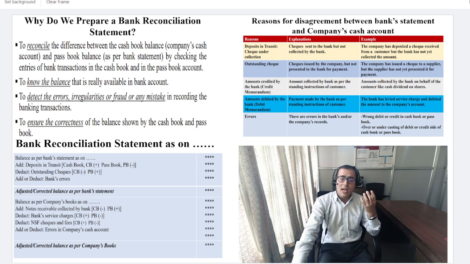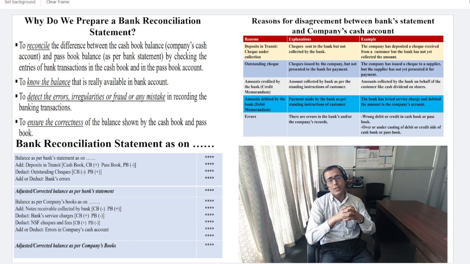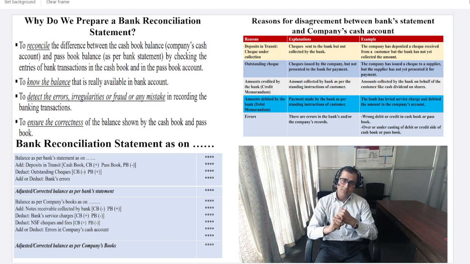The other one is the outstanding check. Outstanding check means you have written a check for making payment to a supplier, for example, but the check was issued and not yet presented for payment. That is called an outstanding check. So what does the company do?